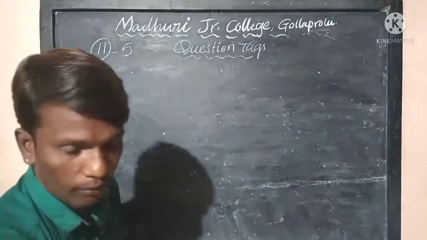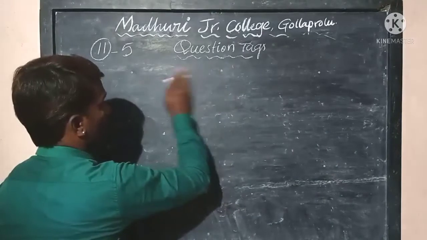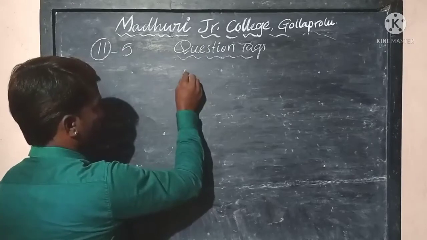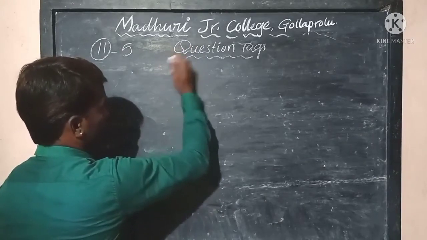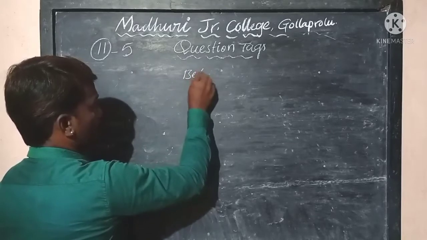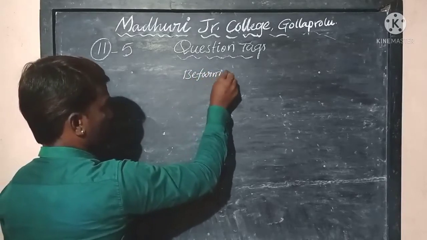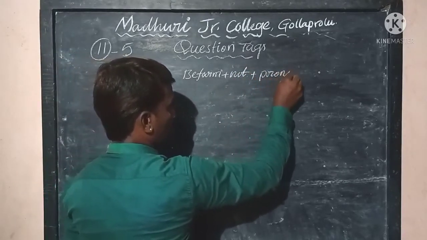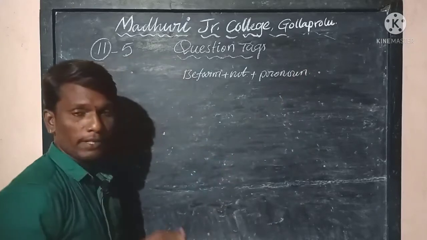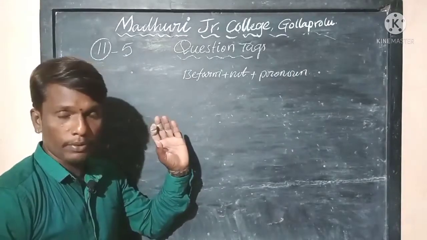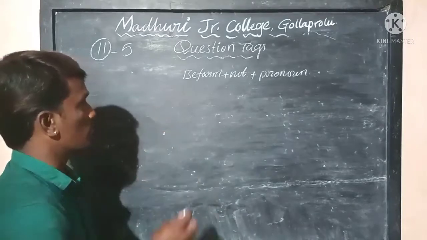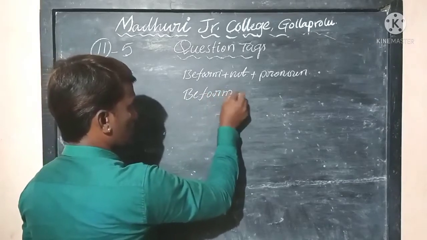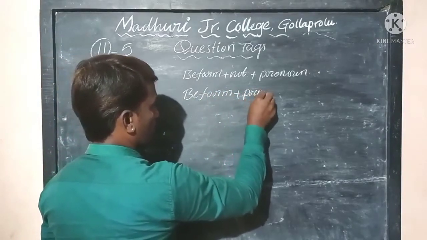Here we need to understand that there are two structures. Here see: be form plus not plus pronoun. This is one structure for adding a question tag. And another structure is be form plus pronoun.